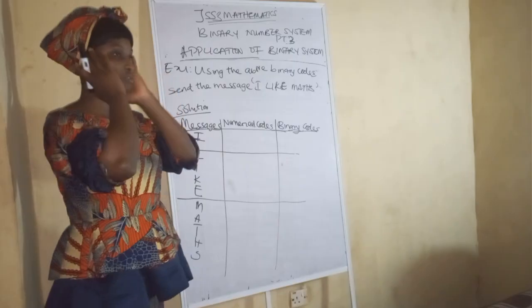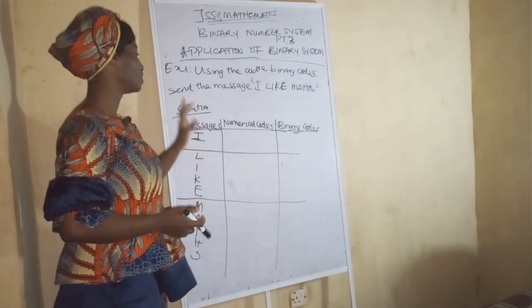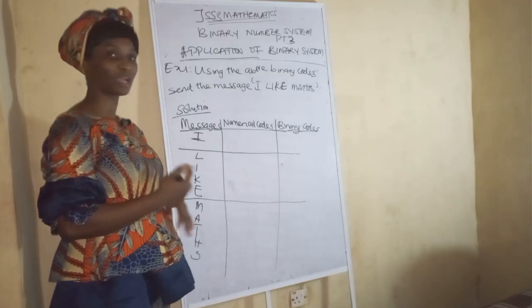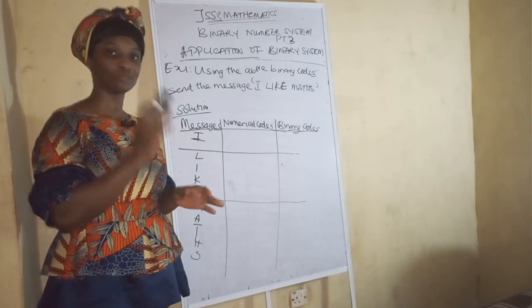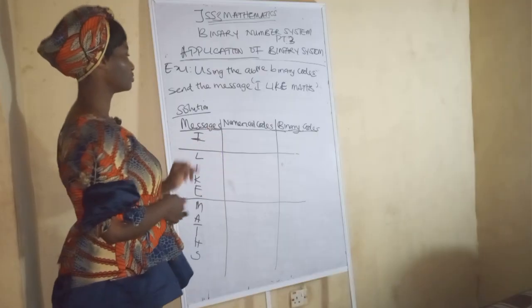You can just check or you can just work them out. The most important thing is this, it's very easy. I, what is I? You already know what I is. Divide by 2, and whatever you get, you just put it here. Do you understand? So let me proceed with that.